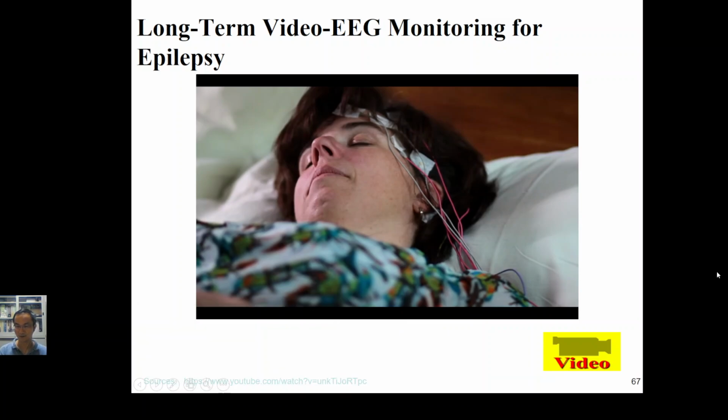Okay, you see, medical physicians also need to use the EEG signals to document or evaluate epilepsy. So that is one of the applications for the EEG signal.